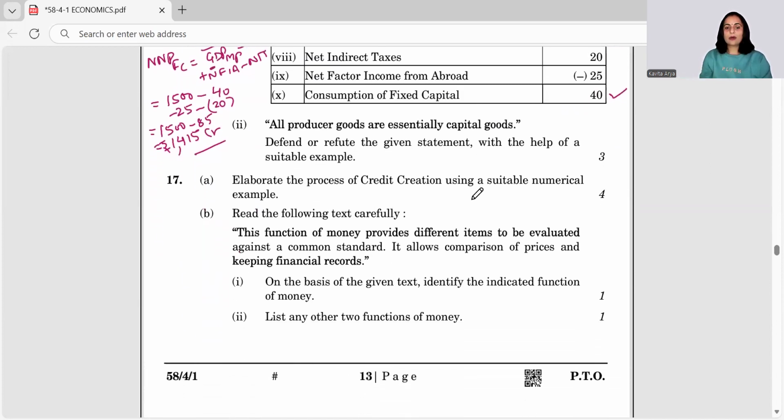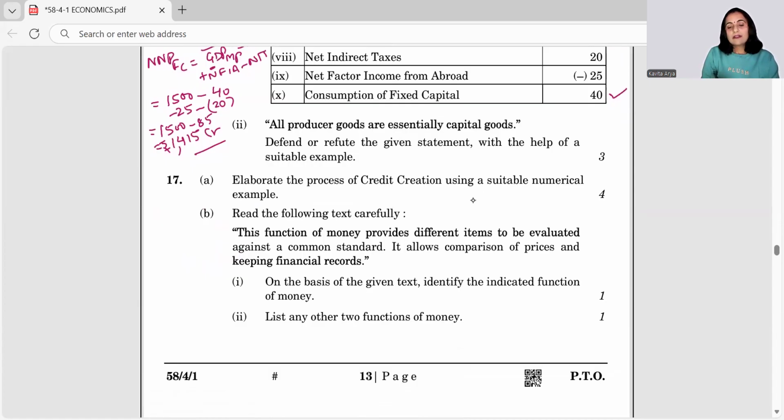Now let's talk about the next question. All producer goods are essentially capital goods. Is it so or not? Think about this. A little tricky.